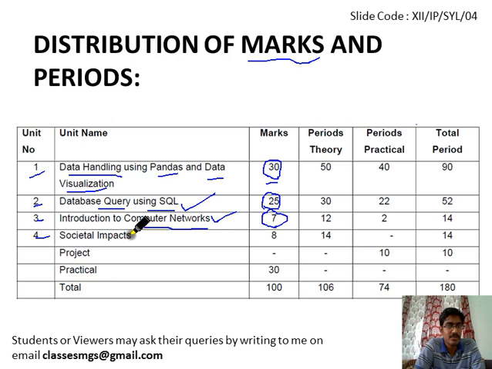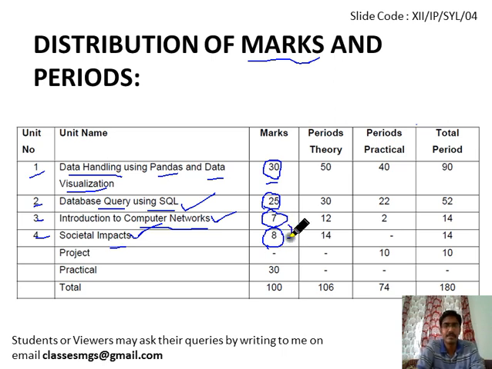Fourth chapter will be the societal impact. This is very similar to your class 11 chapter, that was cybercrime, cyberbullying, basics of internet, etc. So we will see those details in this chapter. This chapter covers 8 marks of your syllabus, so keep that in mind. These two chapters are very simple, theoretical.